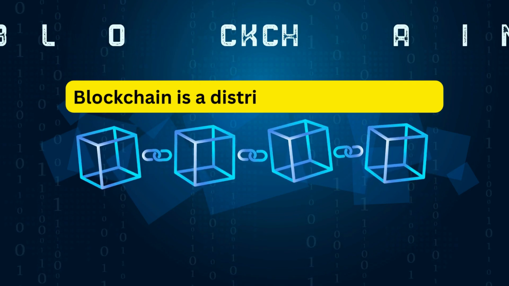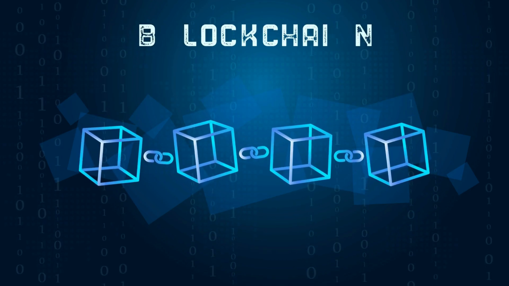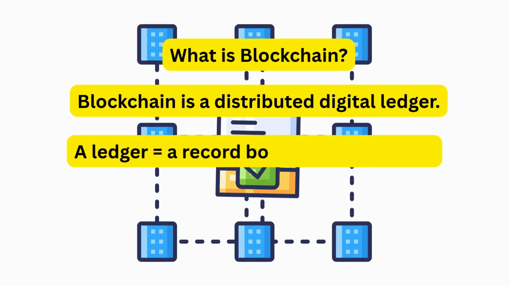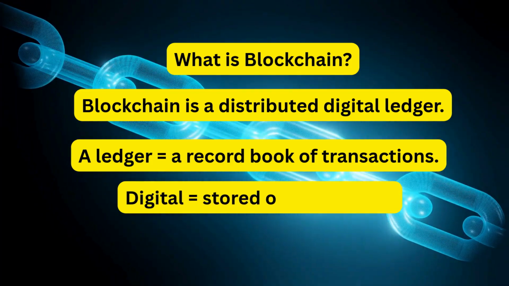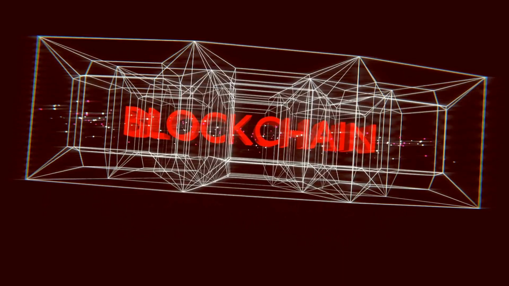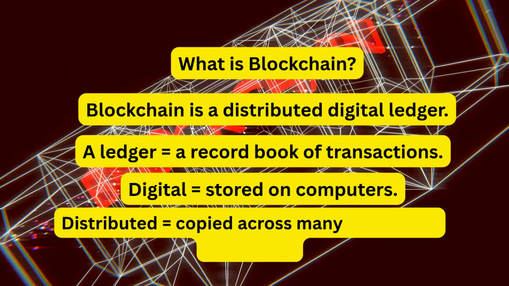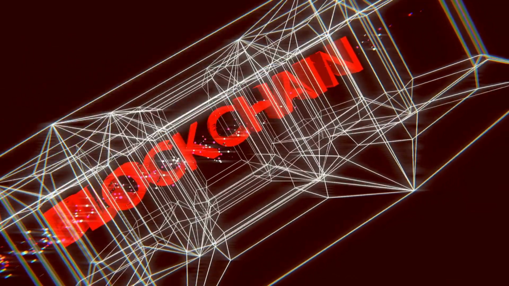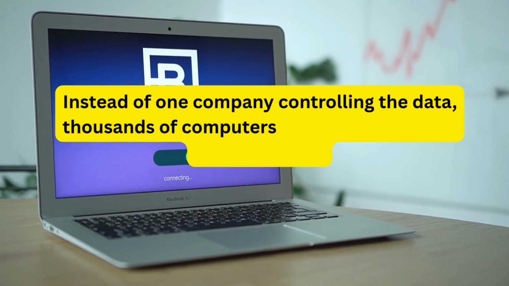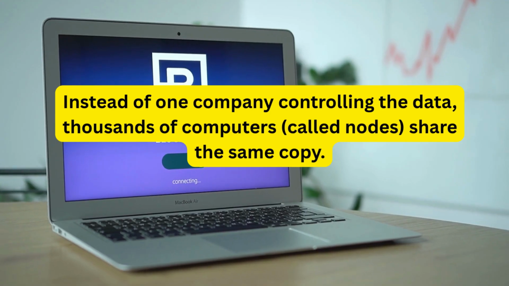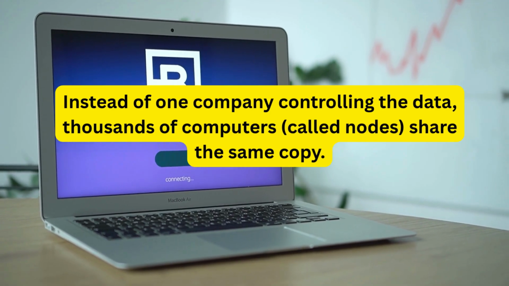Blockchain is a distributed digital ledger. A ledger equals a record book of transactions. Digital equals stored on computers. Distributed equals copied across many computers worldwide. Instead of one company controlling the data, thousands of computers, called nodes, share the same copy.